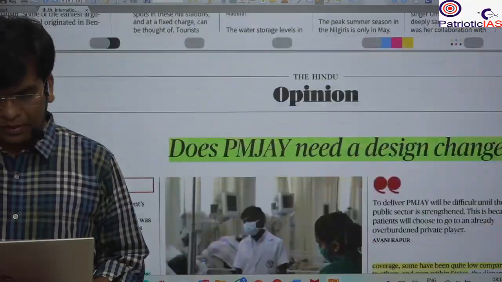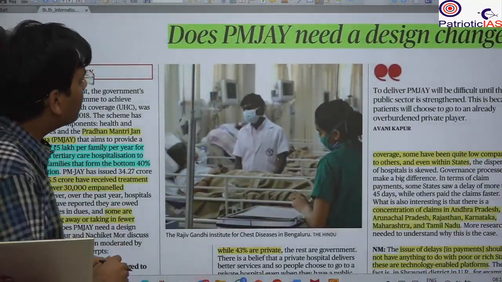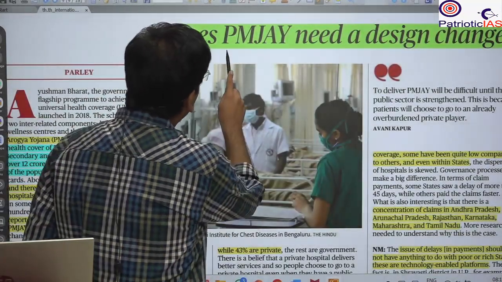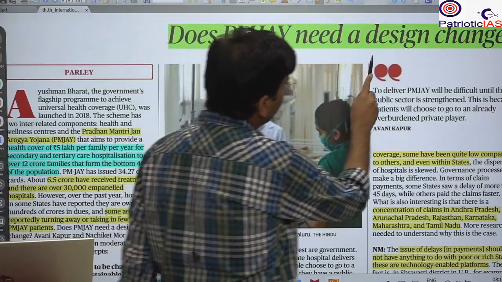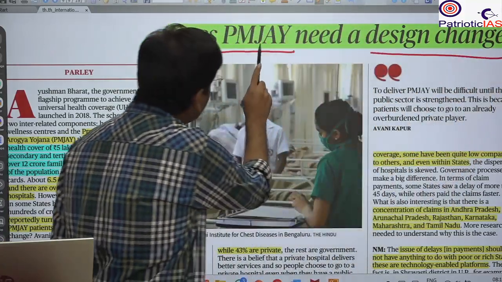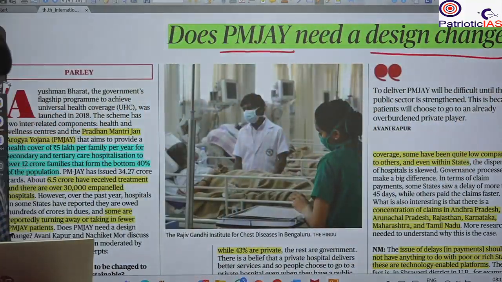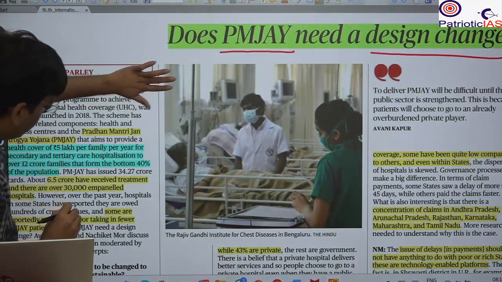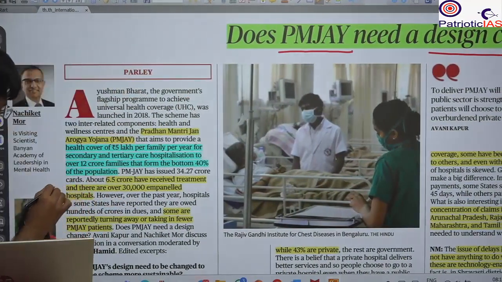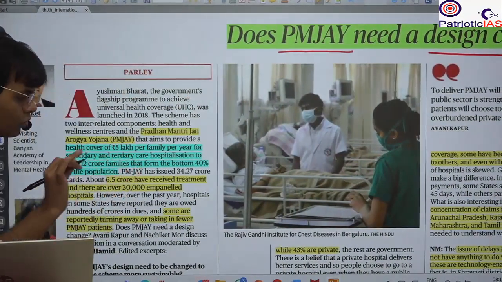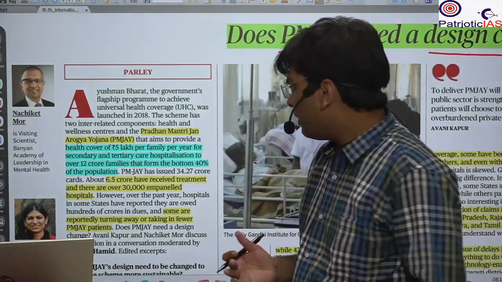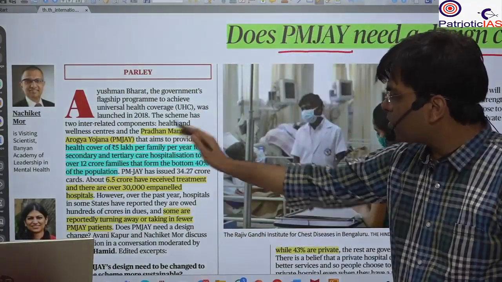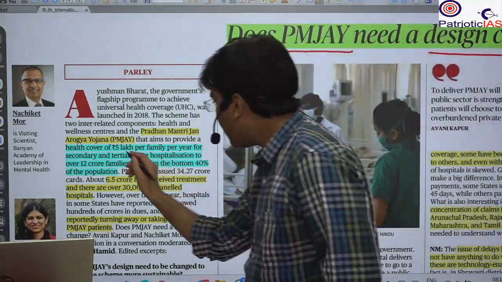Okay. The next news that we are going to cover is: does PM Jan Arogya Yojana need a design change? It is talking about the Pradhan Mantri Jan Arogya Yojana. So what is this Pradhan Mantri Jan Arogya Yojana? It talks about health coverage. This is an insurance policy. Whenever you get some illness or ailment, the government will provide insurance up to 5 lakh per family.